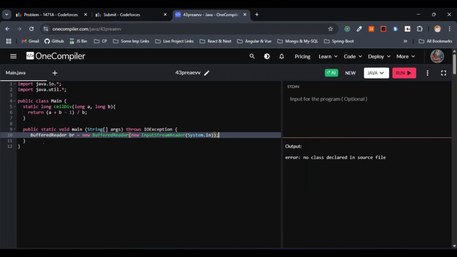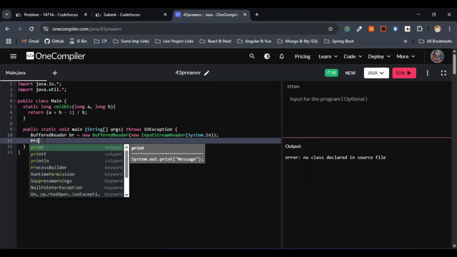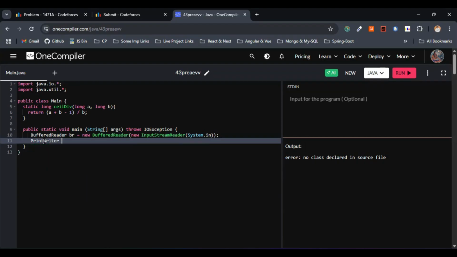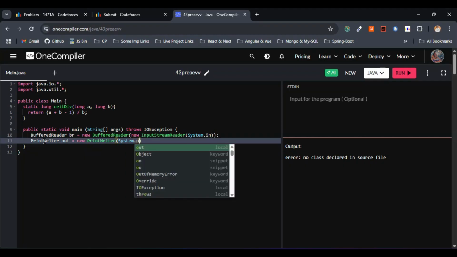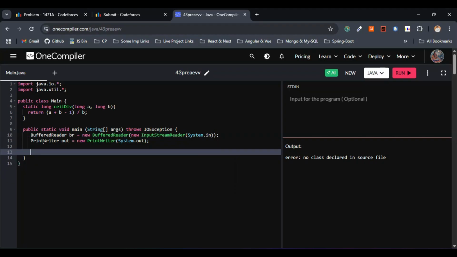This is fine. The next part is PrintWriter for the fast output. So I'll just go with PrintWriter out equals new PrintWriter of System.out. So we have successfully set up the fast input and output.